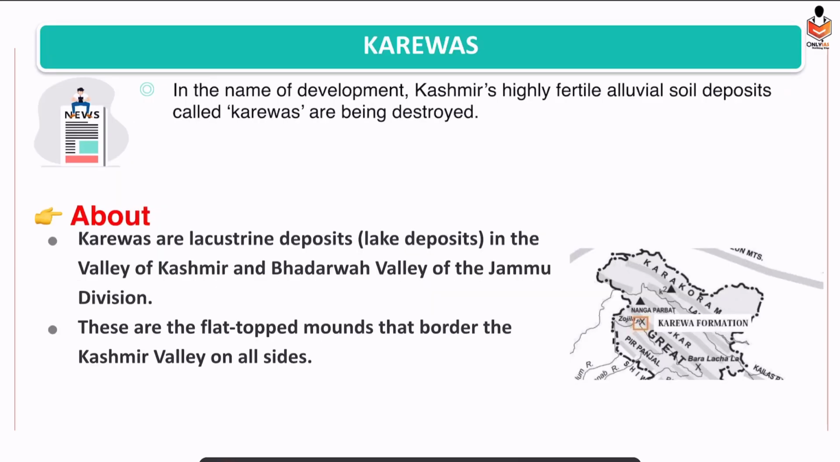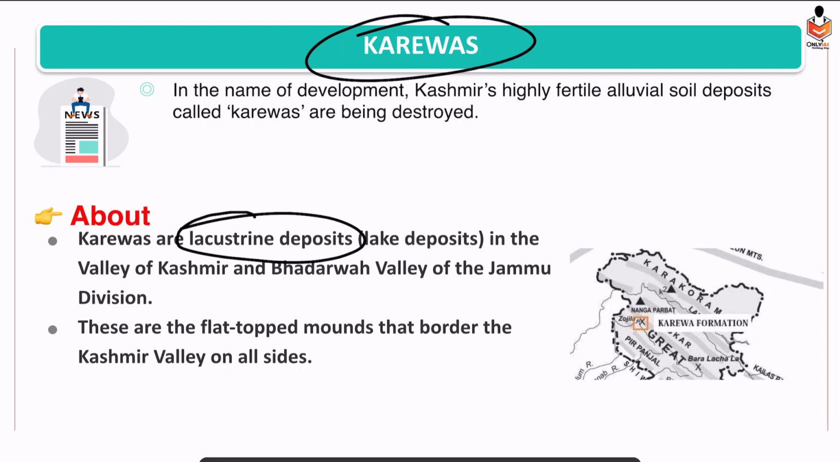Okay, so our next topic is now Karewas. What are Karewas? Recently, why were they in the news? They were in the news because Karewas are being destroyed, because they are being used for various purposes, agriculture or construction. So the question arises, what are Karewas? See, Karewas are lacustrine deposits, lake deposits. Basically, how are they formed? They are mainly found in the Kashmir region.